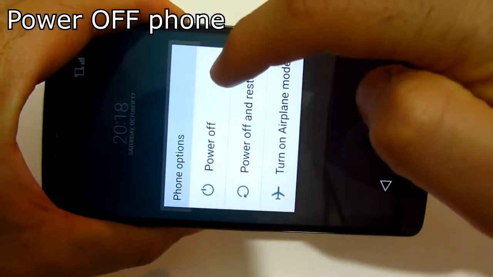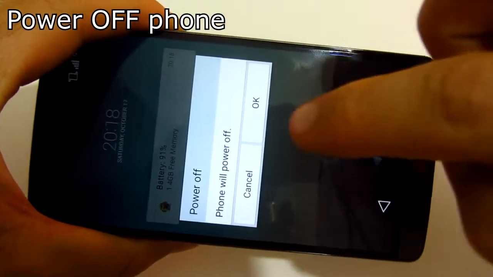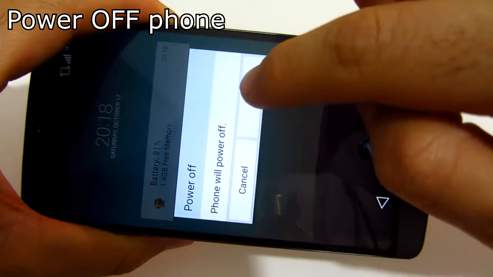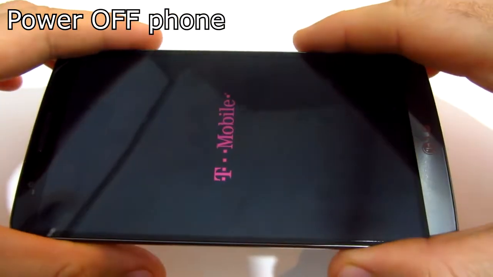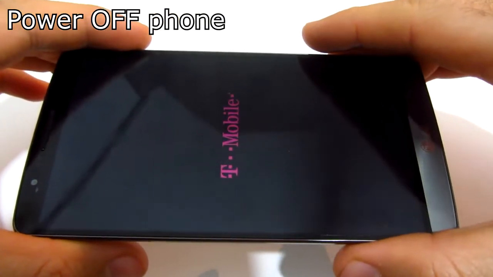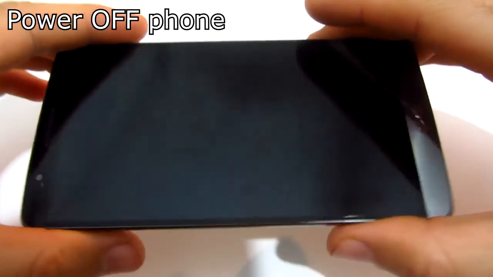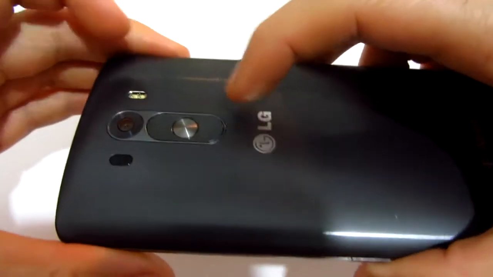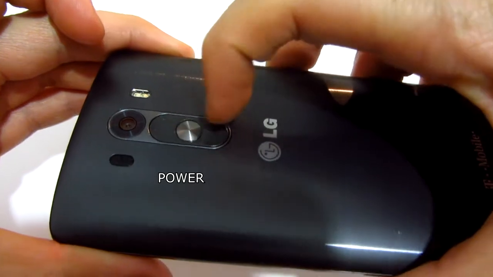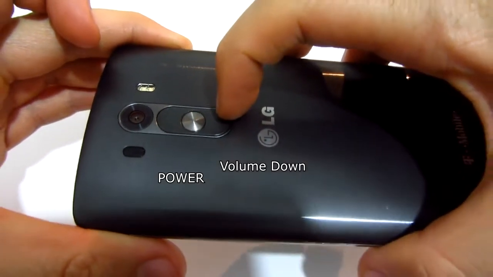Okay, select power off the phone. Okay, so the phone is turning itself off right now. Okay, it's off, and now we will use the power button and the volume down.